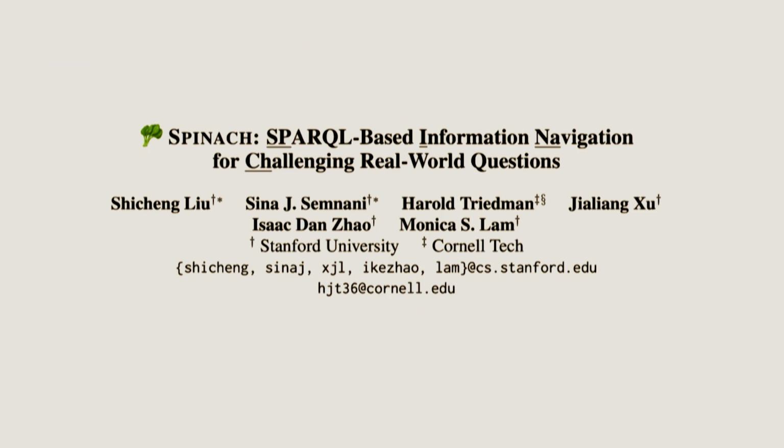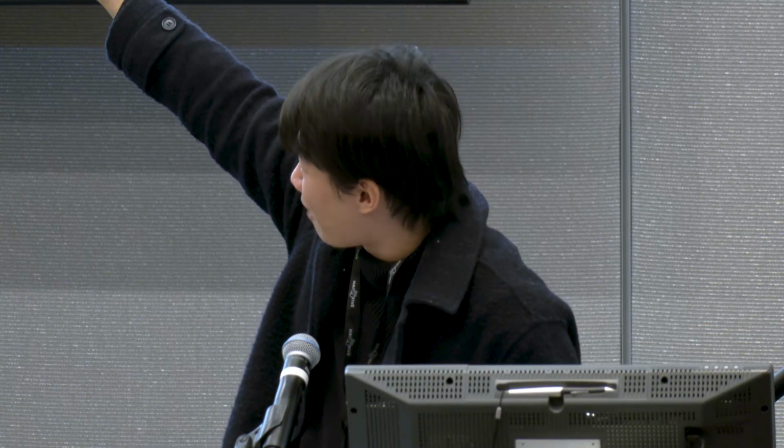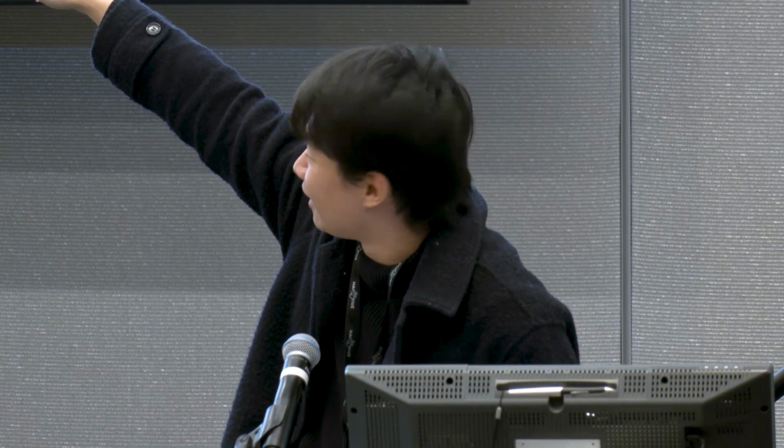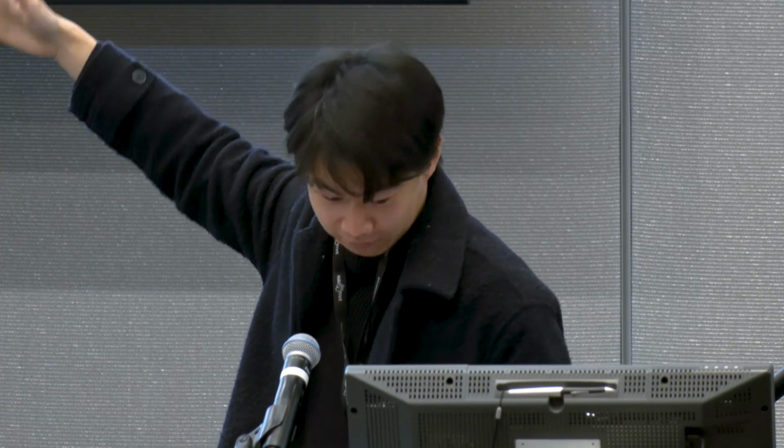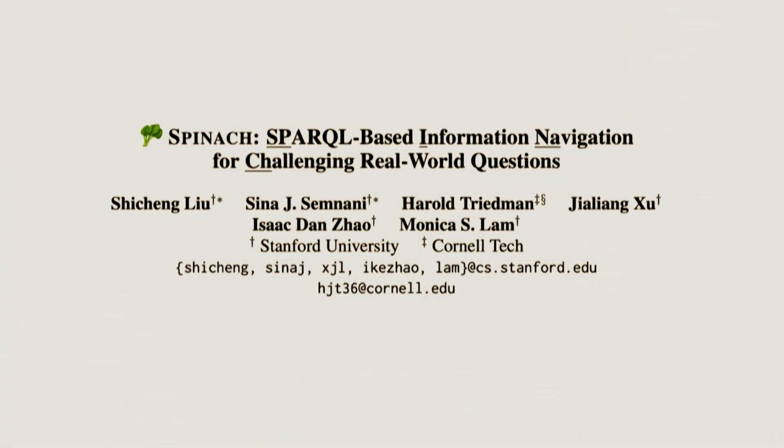So this work, we built this agent and we called it SPINACH, with my amazing collaborator Sina, who came up with this name. For those of you who don't understand how CS people like to do this, you make an acronym: oftentimes people take abbreviations, take the first letter of each word, and combine them. So to be able to find something like this is difficult, to say the least.